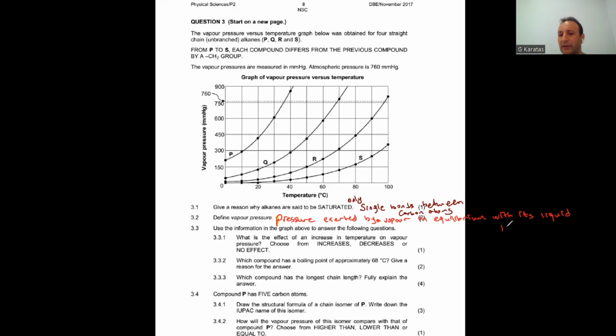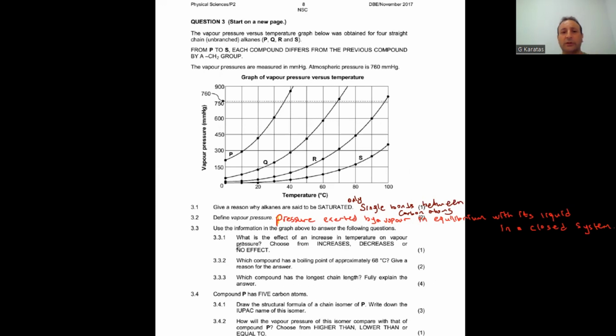So we need to add here in a closed system. So the definition goes as pressure exerted by a vapor in equilibrium with its liquid in a closed system.